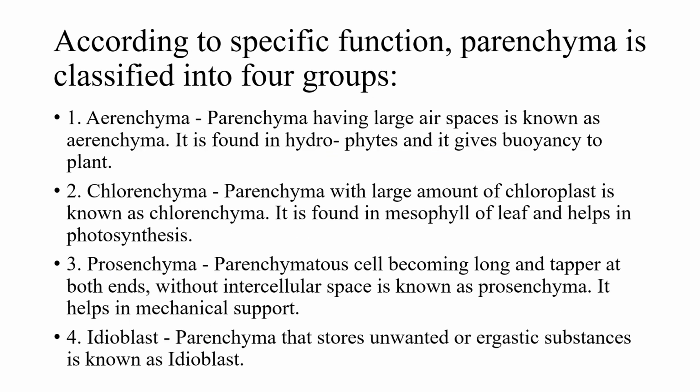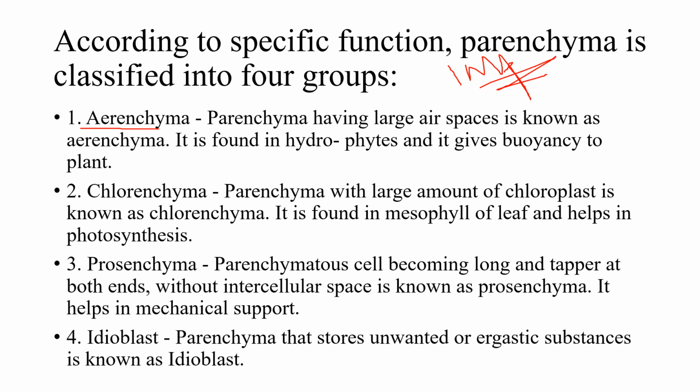According to specific function, parenchyma is classified into four groups. These are very important from your examination point of view, because generally it comes in your entrance examinations. Parenchyma having large air spaces is known as aerenchyma. Generally it is found in hydrophytes. Next is chlorenchyma.